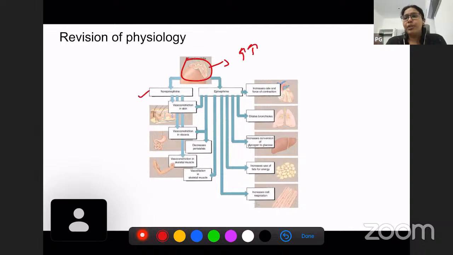So there's norepinephrine and epinephrine, two major types of catecholamines which are produced by the adrenal medulla. So what is the function of norepinephrine? Norepinephrine is important in vasoconstriction of the skin, vasoconstriction of the viscera, vasoconstriction of the skeletal muscle. In short, norepinephrine is a very important hormone in vasoconstriction.